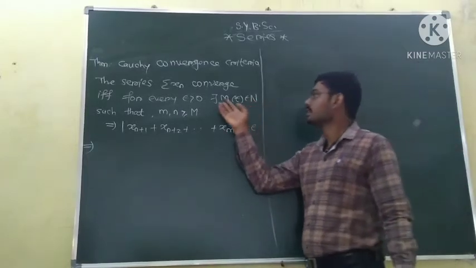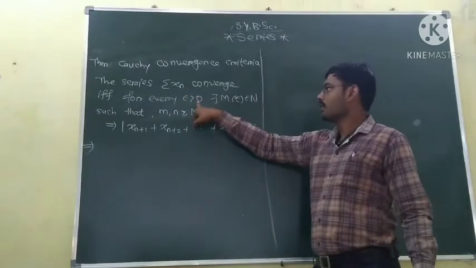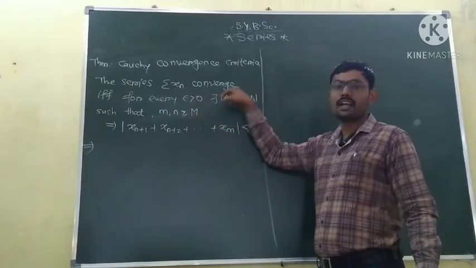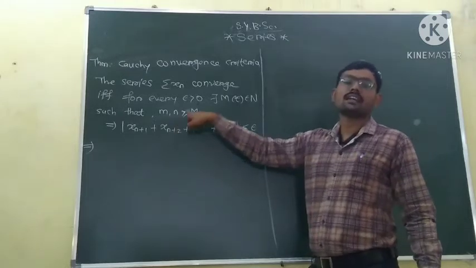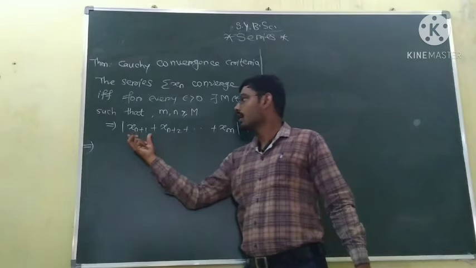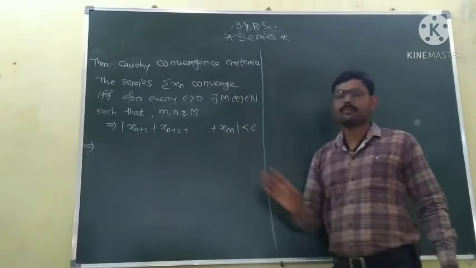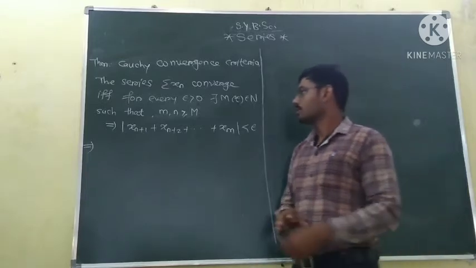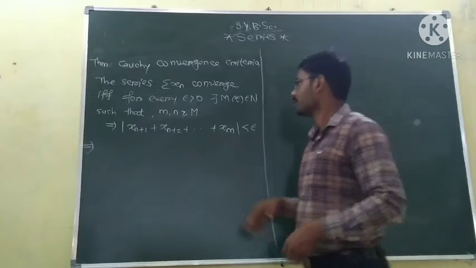So the criterion is: the series Σxn is convergent if and only if for every epsilon greater than 0 we can find a natural number M such that whenever m and n are greater than or equal to M, the modulus of xn+1 + xn+2 + ... + xm is less than epsilon. We will prove this theorem. The proof is not very hard, it is very easy.